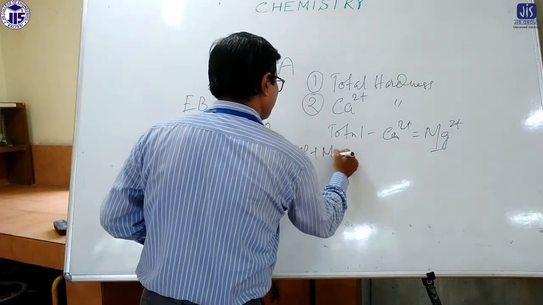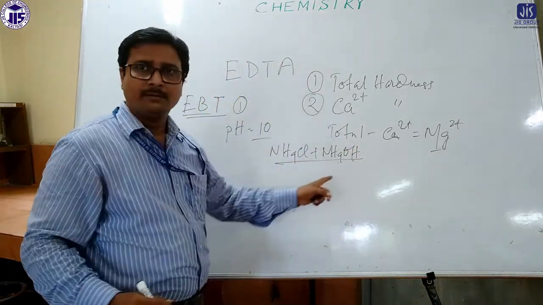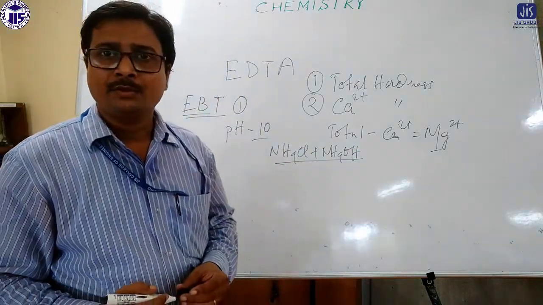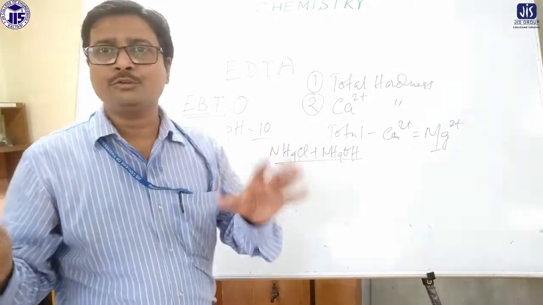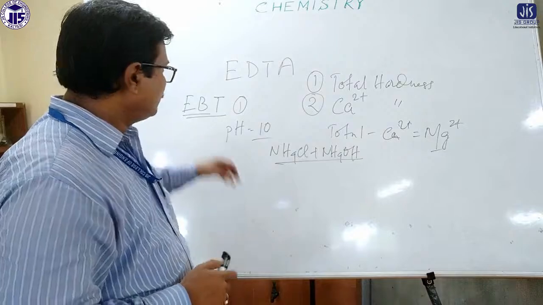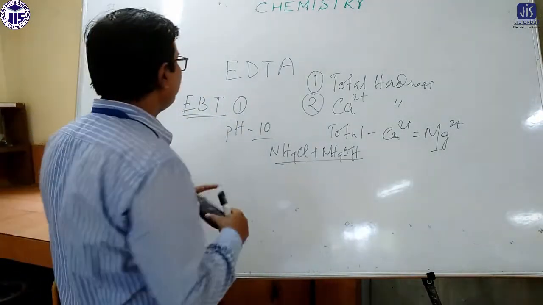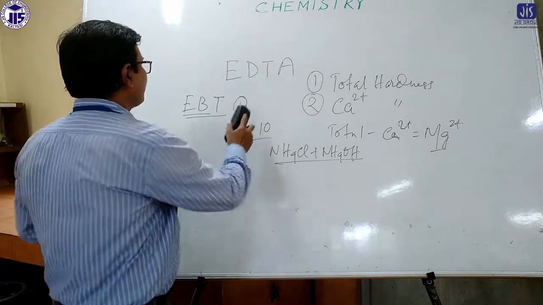NH4Cl, NH4OH. That buffer is used here. This is called the basic buffer. If we use that basic buffer, the solution will remain at pH 10. Okay. Now, what is the chemistry behind it? Chemistry of the experiment.